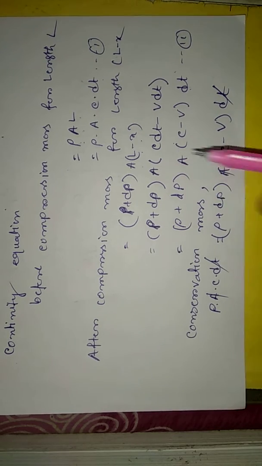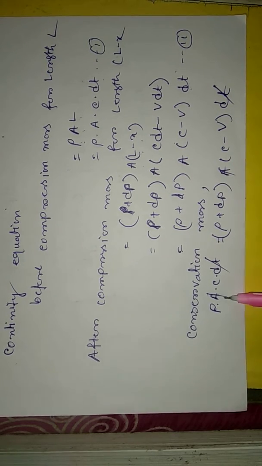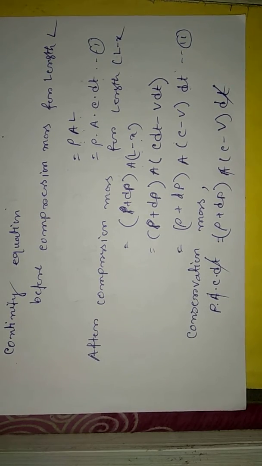After all, you can see that A and dt will be rid off.